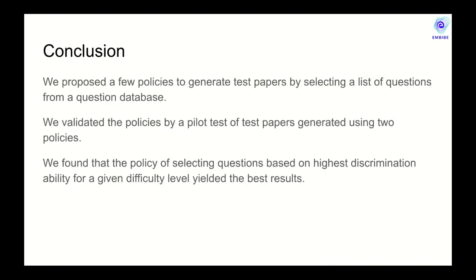So in conclusion, we proposed three different policies which are extensible to assemble a test paper, assuming that we have access to thousands of questions in the database. We validated those policies both by simulations and by administering real tests to real users. And we found that DBP and DOP are comparable and perform slightly better compared to the baseline policy.